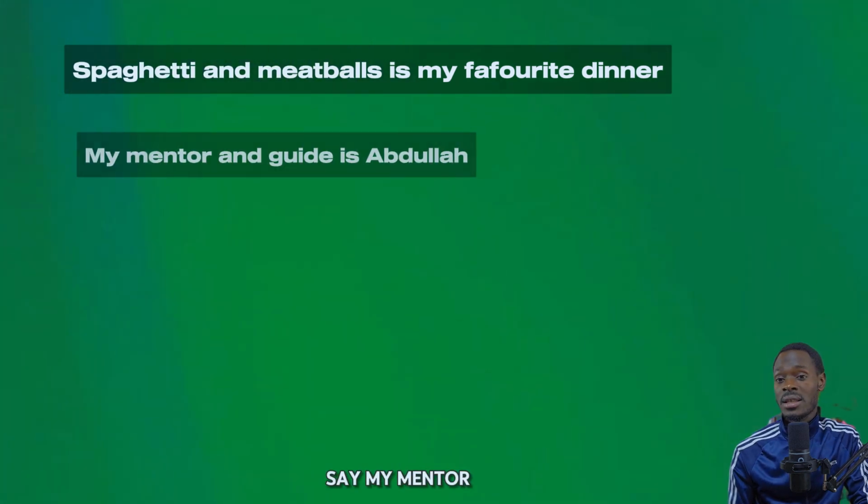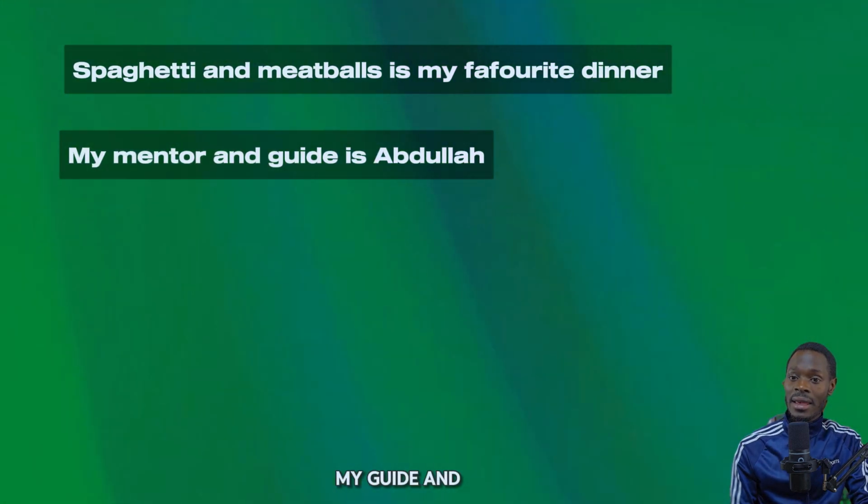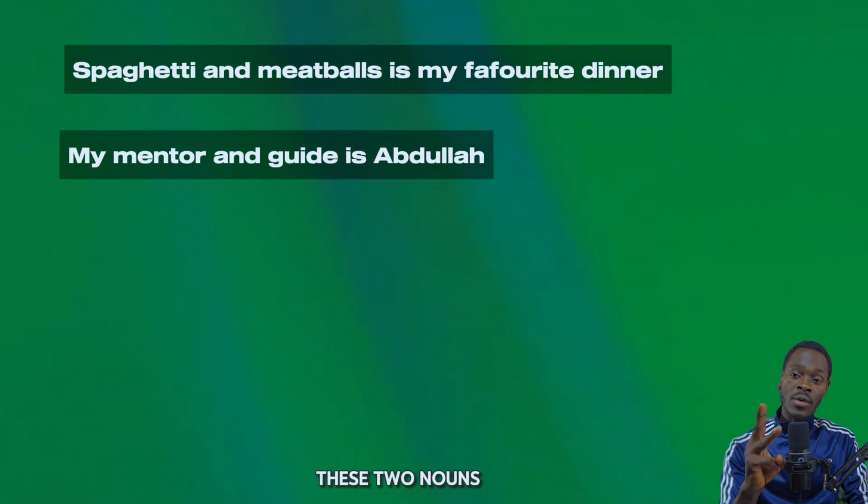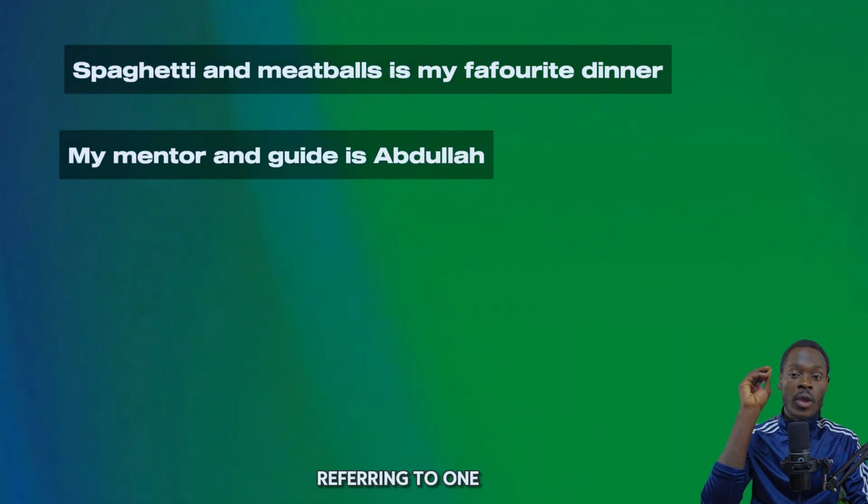I can even say my mentor and guide is Abdullah. My guide, who is also my mentor, is Abdullah. In this case, these two nouns combined are also referring to one person. Let's move to the second rule.